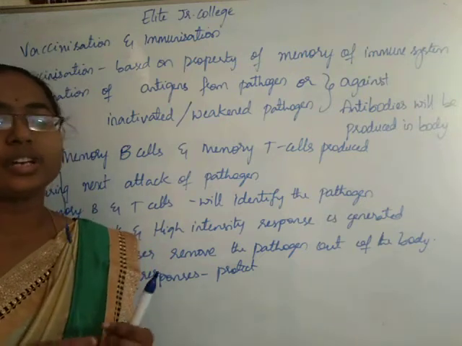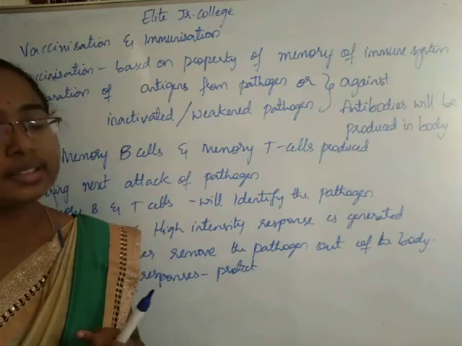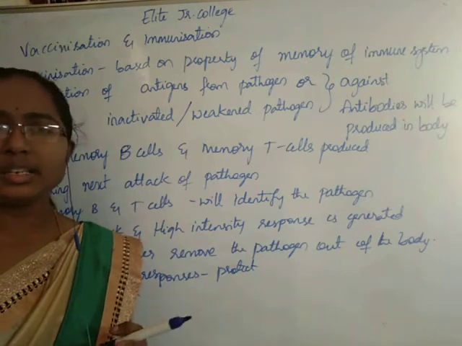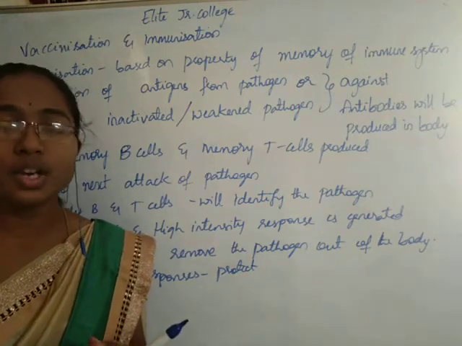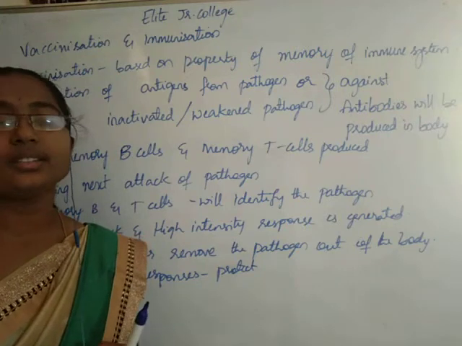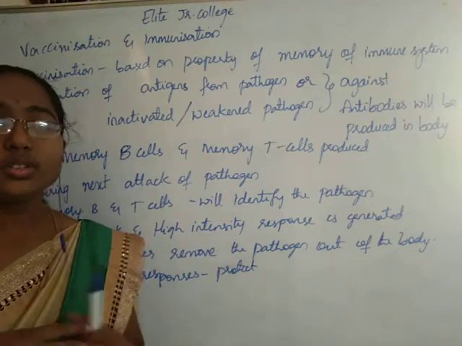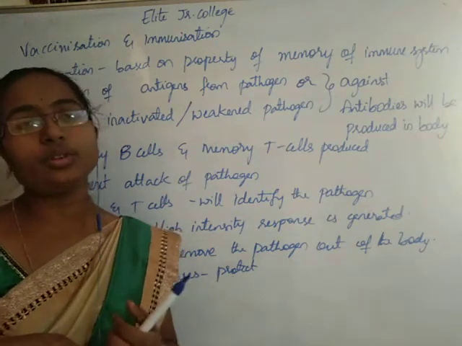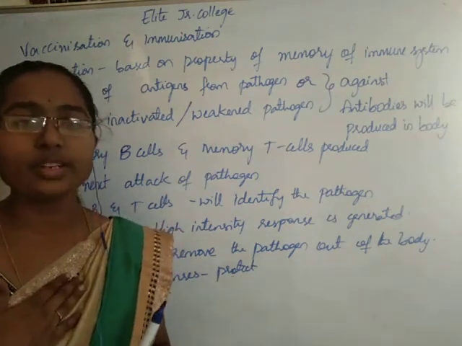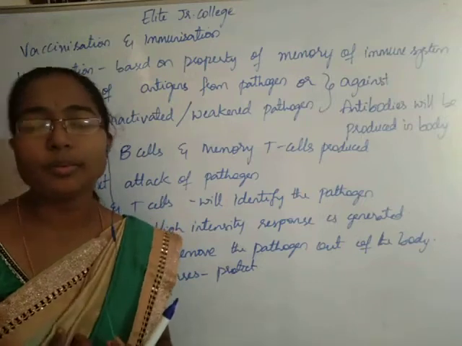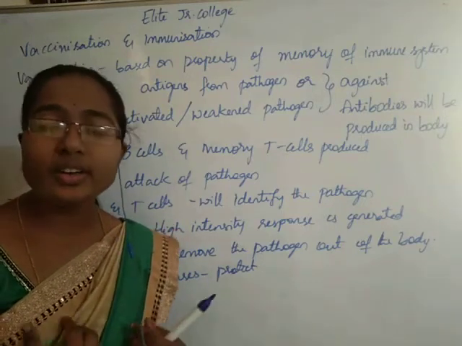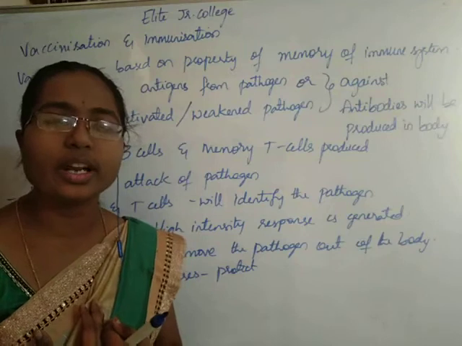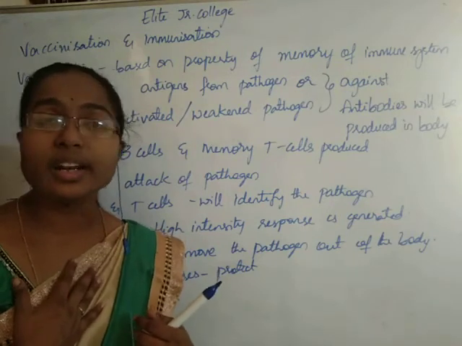We have vaccination against polio, influenza, measles, rubella, mumps. We have vaccination against different diseases. All these vaccinations are taken so that before we come across the natural infection, our antibodies will already be produced in the body, and whenever we come across that disease-causing organism, immediately our antibodies